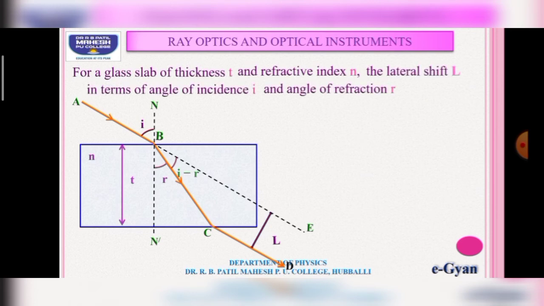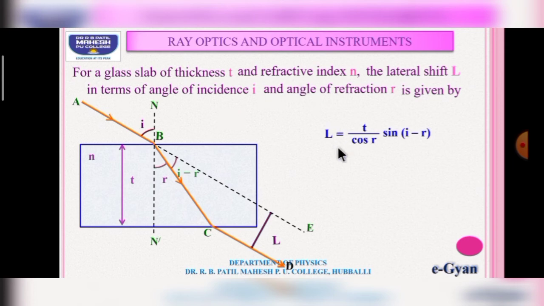Where L represents lateral shift. Now let us give the expression for lateral shift. Here the thickness of glass is taken as t and n is the refractive index of the glass slab, and L, the lateral shift in terms of angle of incidence and angle of refraction, is given by L equal to t divided by cos r into sine of (i minus r). Okay, this is the expression.